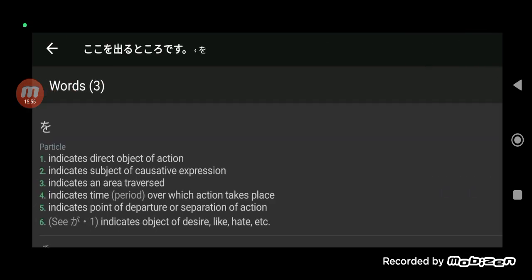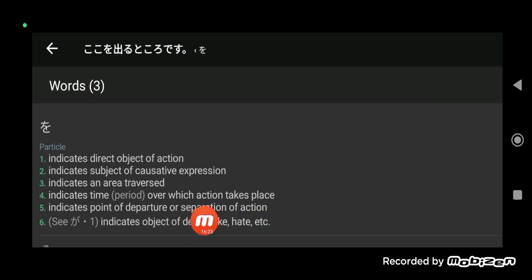Okay, so the particle wo. Recall it from our previous lesson. Definition number 1 is for the transitive verb. This is the usual usage, indicating the direct object of the action. But sometimes wo indicates departure or separation of action, like the speaker is trying to separate from that place.